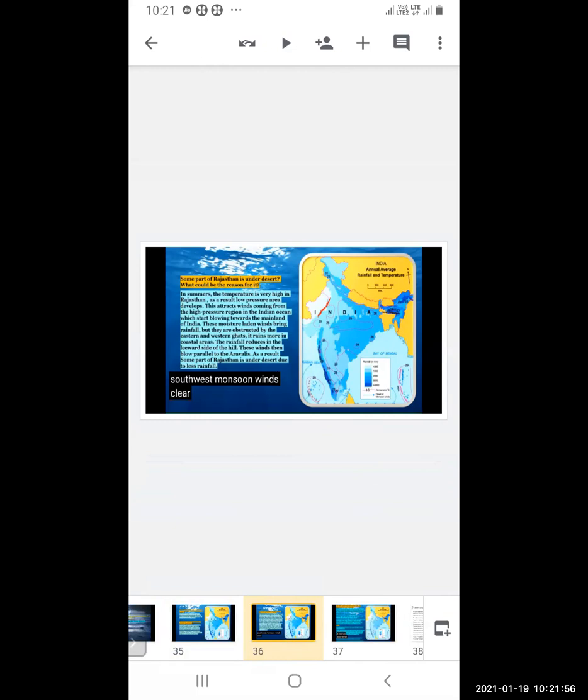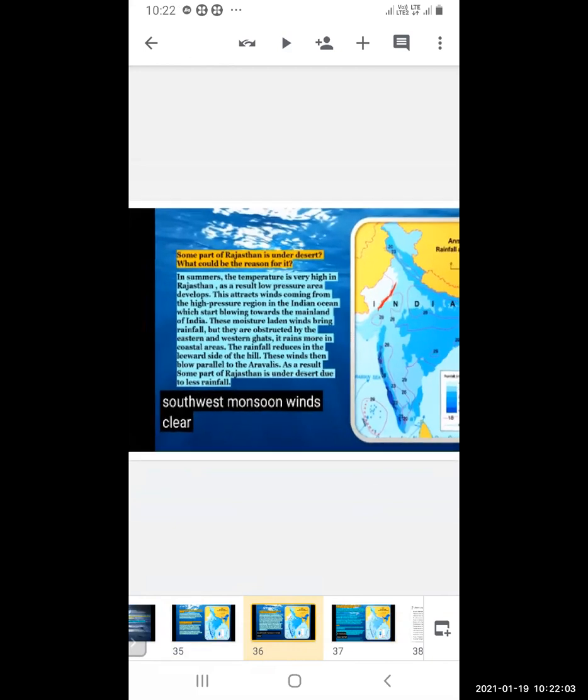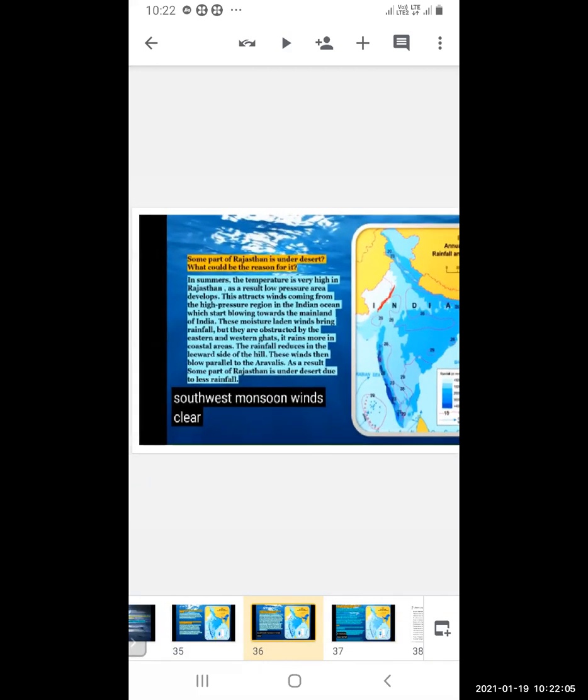Now some part of Rajasthan is under desert. What could be the reason for it? You already know that some part of Rajasthan has a desert. So what is the reason?